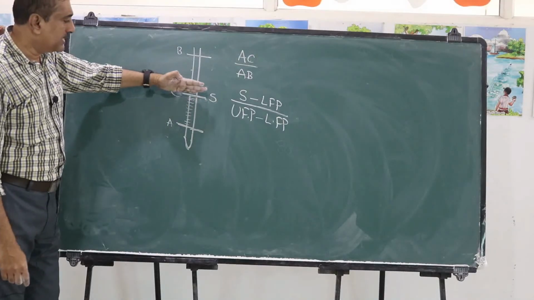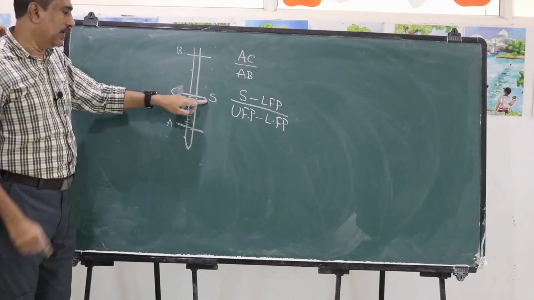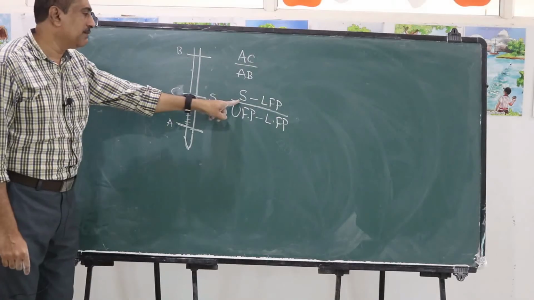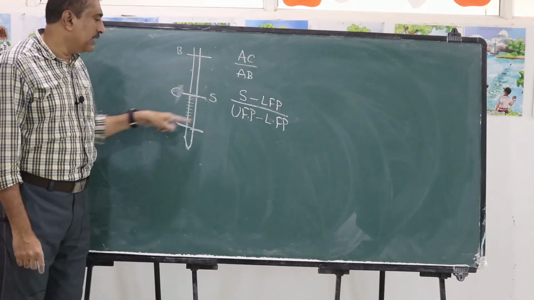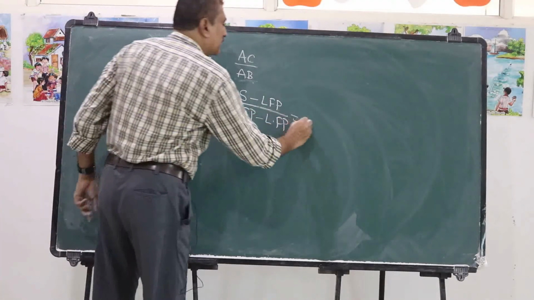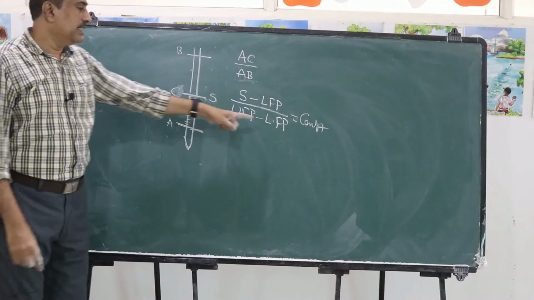S is a level which represents the temperature of the body. Then the interval from S to A, that is S minus lower fixed point, divided by upper fixed point minus lower fixed point, that is this interval AB. So this remains a constant.